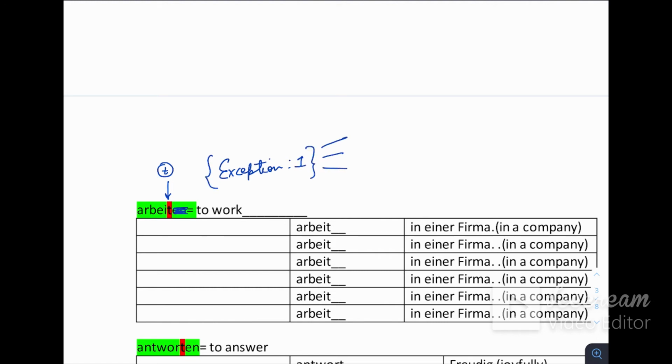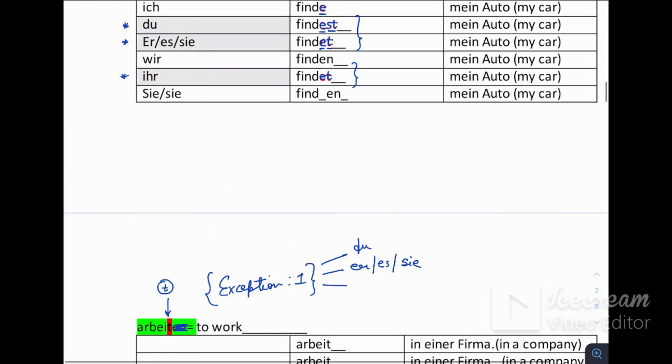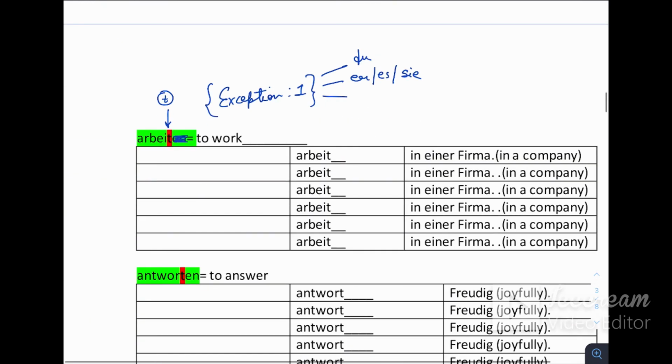Now I need to put the rule in three things: du, then er, sie, es, and then ihr. For example, ich, du, er, sie, es, wir, ihr, capital Sie, small sie. Okay, ich, regular ending e.